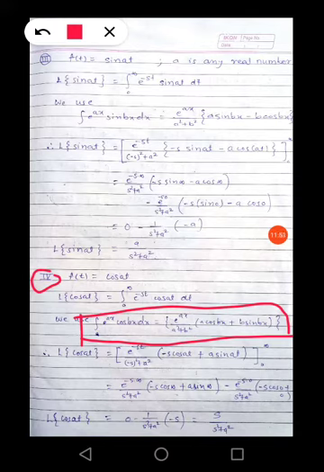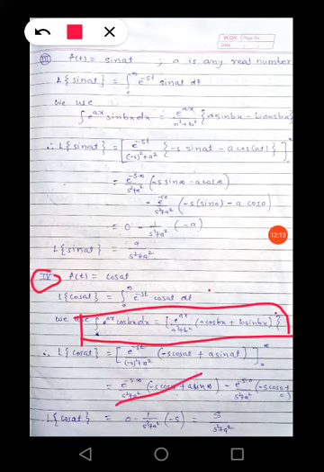By using this formula, the integral reduces to Laplace of cos at equal to e raised to minus st divided by s square plus a square, into bracket minus s cos at plus a sin at. Putting the upper and lower limits, when e to the power negative infinity, that becomes 0.